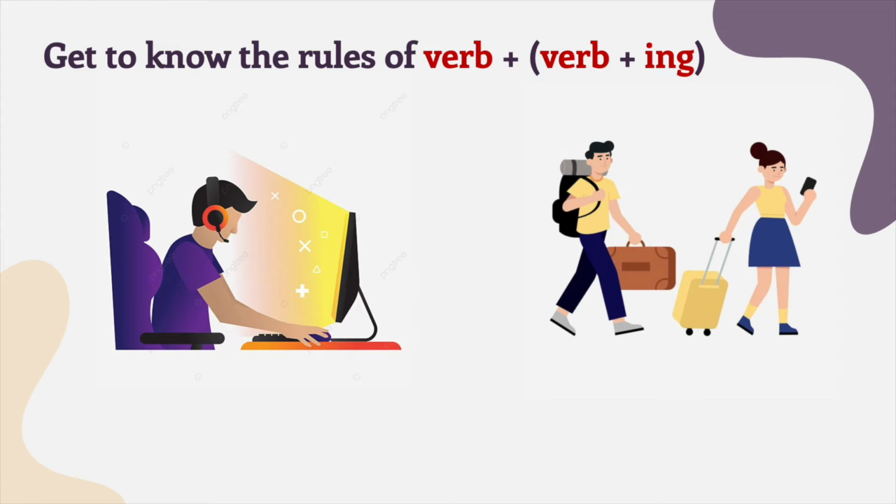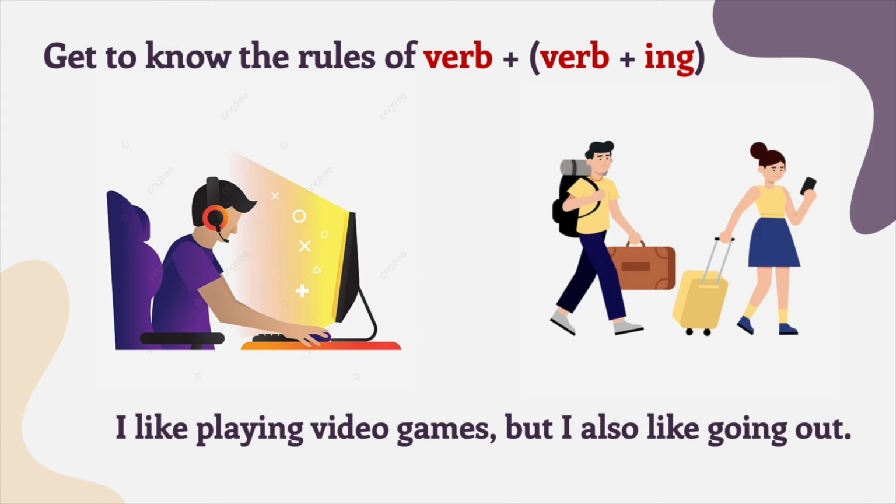Let's take a look at the second one. I like playing video games, but I also like going out. Now, in this sentence, there are two verb plus ing. You can see in here. First is like playing. Like is the verb and playing is the verb plus ing.